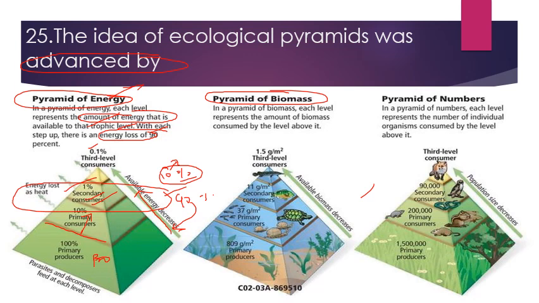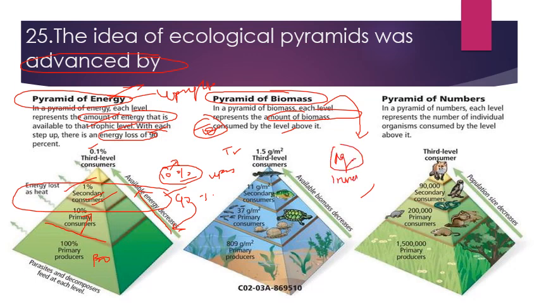Next comes the pyramid of biomass. In a terrestrial ecosystem, the pyramid of biomass represents the amount of biomass consumed by the level above it. In a terrestrial ecosystem it is upright, and the pyramid of energy is always upright. This is the unique feature of that pyramid. The pyramid of biomass in a terrestrial ecosystem, for example a forest ecosystem, is upright, while in an aquatic ecosystem the pyramid of biomass is inverted,